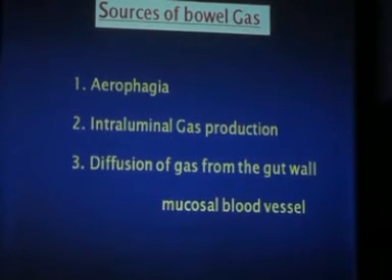Intraluminal gas production by bacteria is 1 to 5%. And another 1 to 5% is diffusion of gas from the gut wall into the mucosal blood vessels. So mucosal blood vessels releasing gas into the lumen is about 1 to 3%. So almost 90 to 95% of gas is still from aerophagia. What you take in from the mouth, that only comes out from the rectum. So you don't have to worry about that.